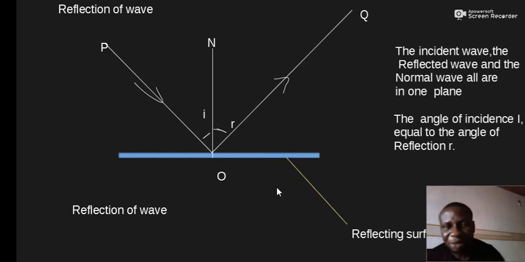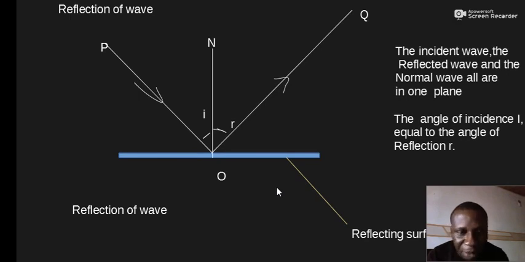Here we are looking at some of the properties of waves, reflection of waves. Now, in this study, you can see that the wave has some properties that need to be considered.